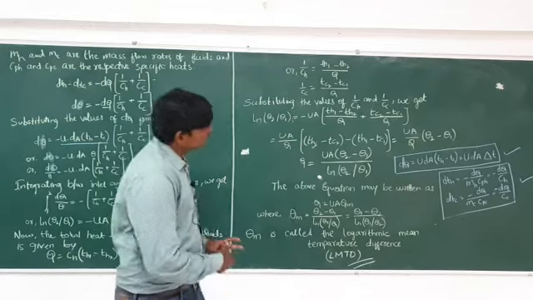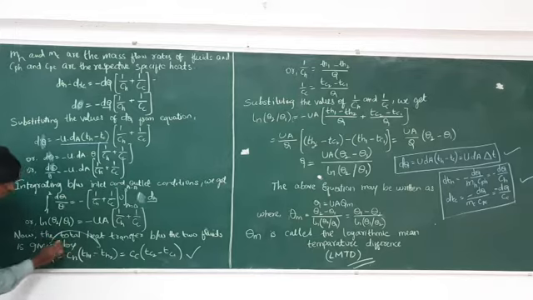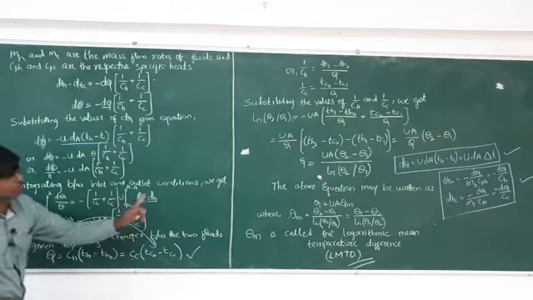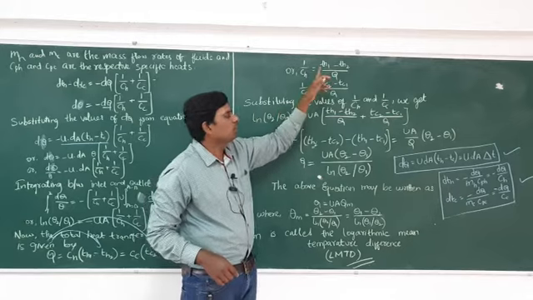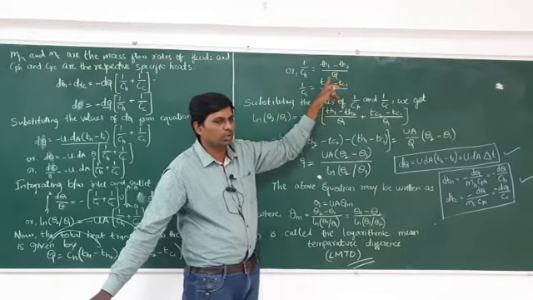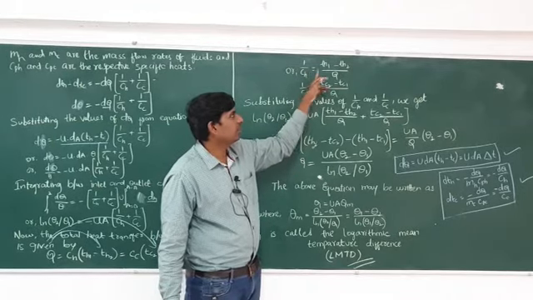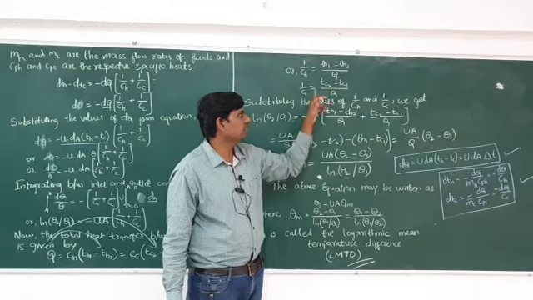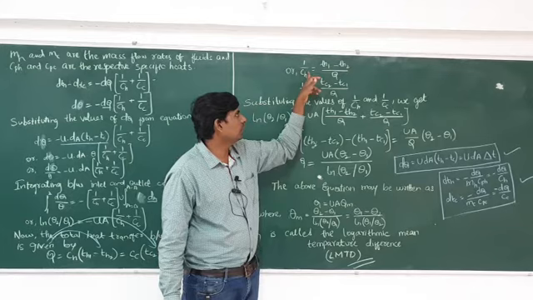After that, this Q belongs to this term as well as this term. So separate the CH, separate the CC. As you can see, I separate the 1 by CH. In place of 1 by CH, what do I get here? (TH1 − TH2) by Q. And 1 by CC is (TC2 − TC1) by Q. This one is there and this one is there.